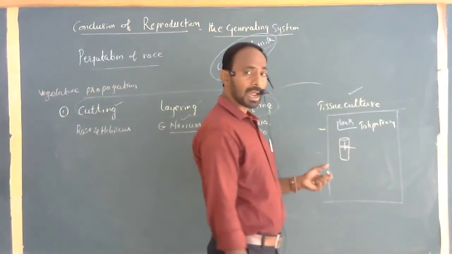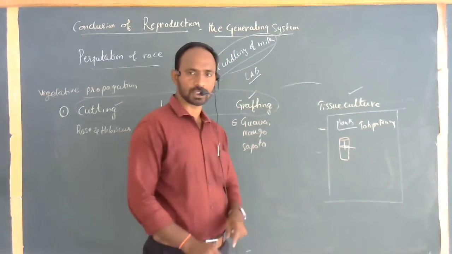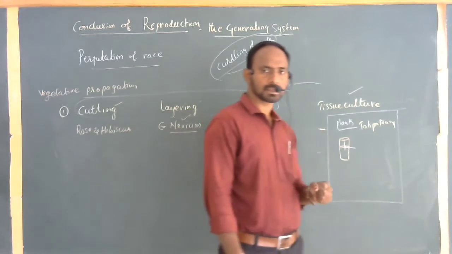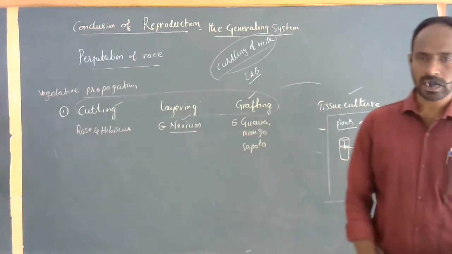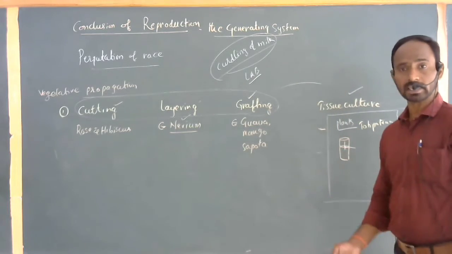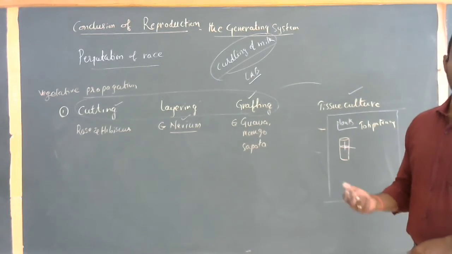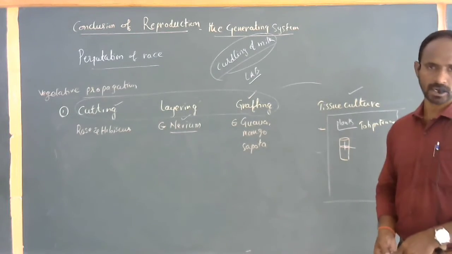Okay, what kind of plants are propagated by tissue culture? Mostly medicinal plants and endangered plants can be propagated by this method within a short span. Thousands to millions of plants can be propagated by this method.